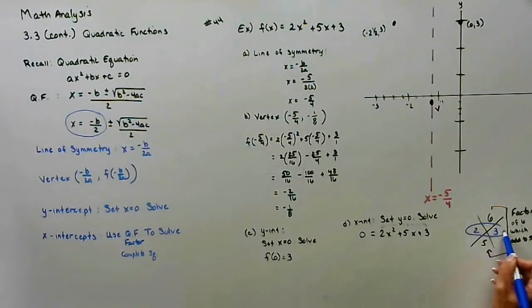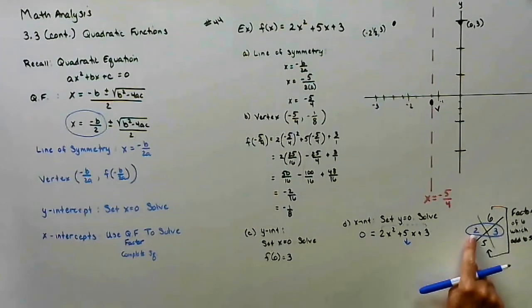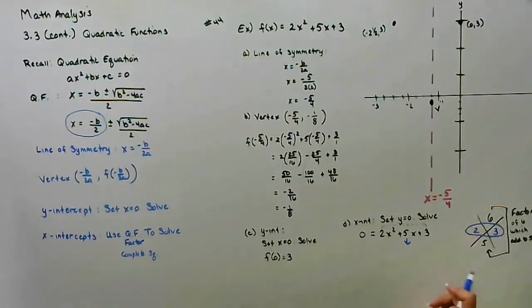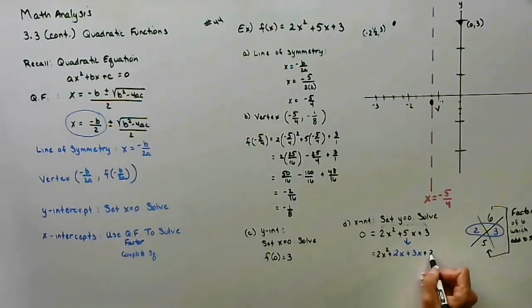So as soon as I can find these two numbers, I'm guaranteed it's going to factor every single time. And the way we worked with the algebra teachers is rewrite this middle term as 2x plus 3x. So 5x is the same as 2x plus 3x. And now I can factor by grouping.